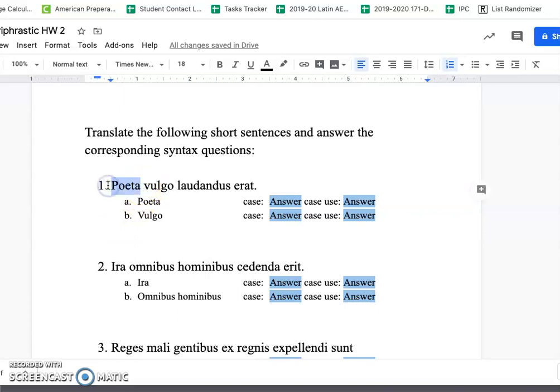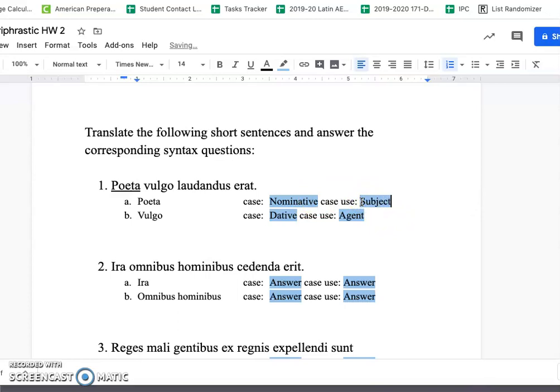Vulgo here is a random noun that is in either the dative or the ablative. Because I have a passive paraphrastic construction, that clues me into the fact that this word vulgo is probably going to be dative, specifically dative of agent. Okay, and we've already talked about poeta, that is our nominative subject.